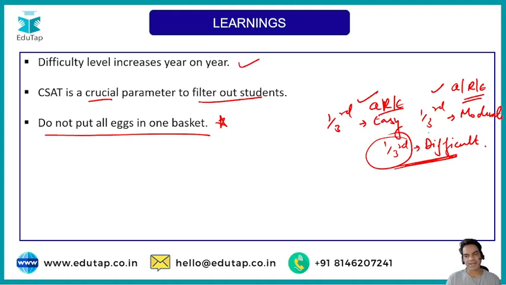Or let's say quants is your strong subject: first attempt the easy questions from all subjects, then focus on the moderate questions from your strong subject. That is the only way you will be able to score enough, with efficiency and accuracy, for this exam.